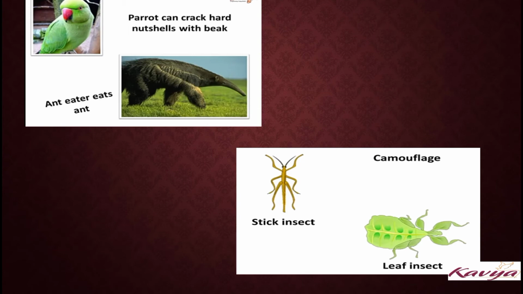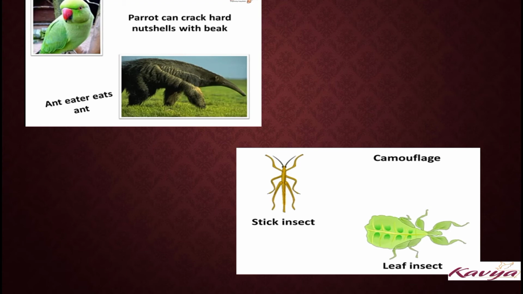There is a huge variety of animals found in the rainforest. Therefore, the competition for food is very high. Many animals have adapted by learning to eat a particular food which is eaten by no other animal, like the parrot, which can crack hard nuts, and the sloth.